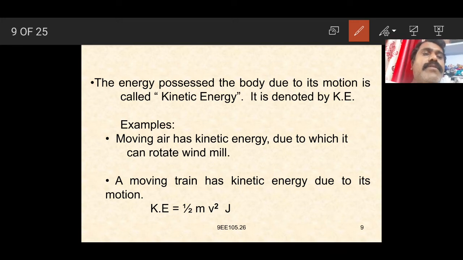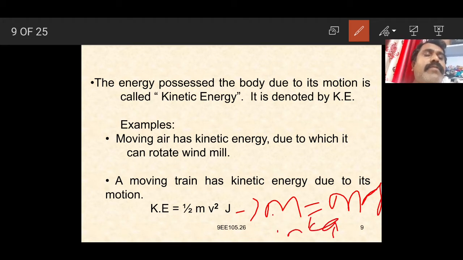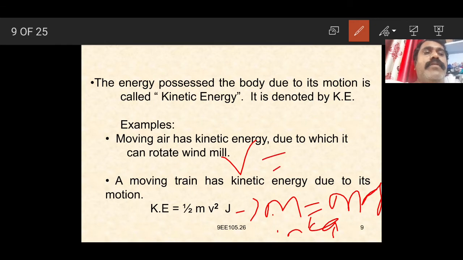M is the mass in kgs. V is the velocity measured in meter per second.